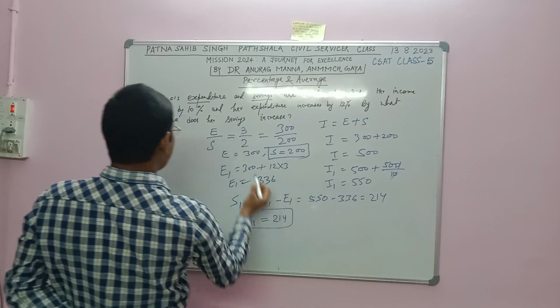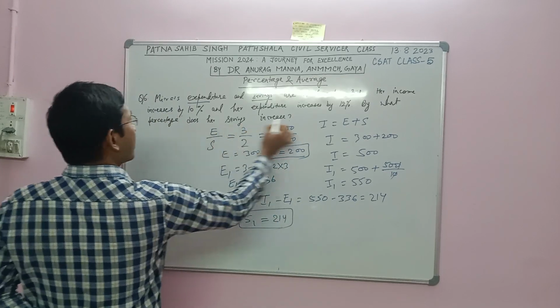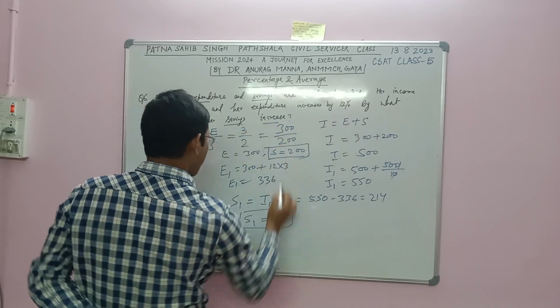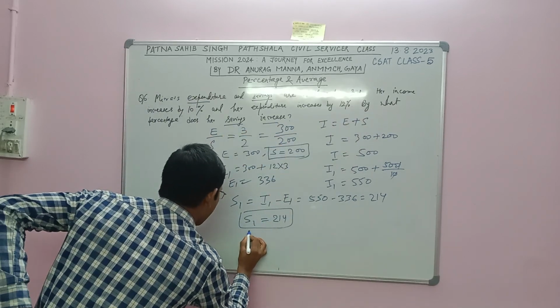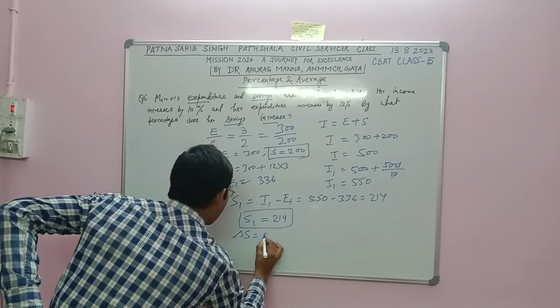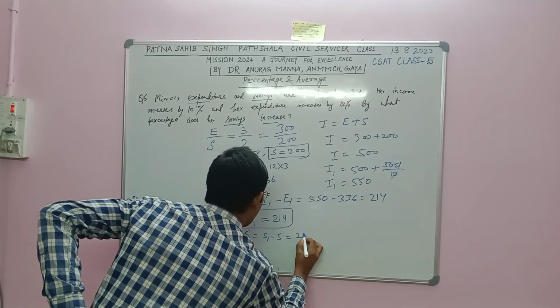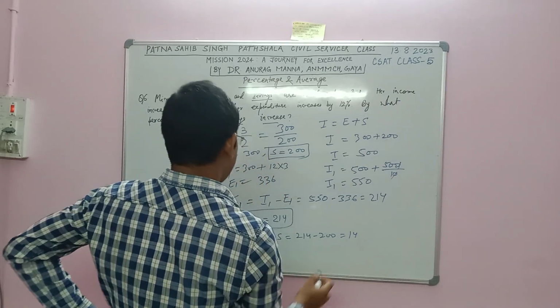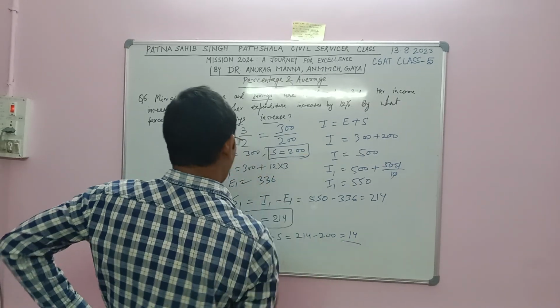By what percentage does savings increase? The increase in saving will be S1 minus S, that is 214 minus 200 equal to 14. This 14 is the increase out of 200.